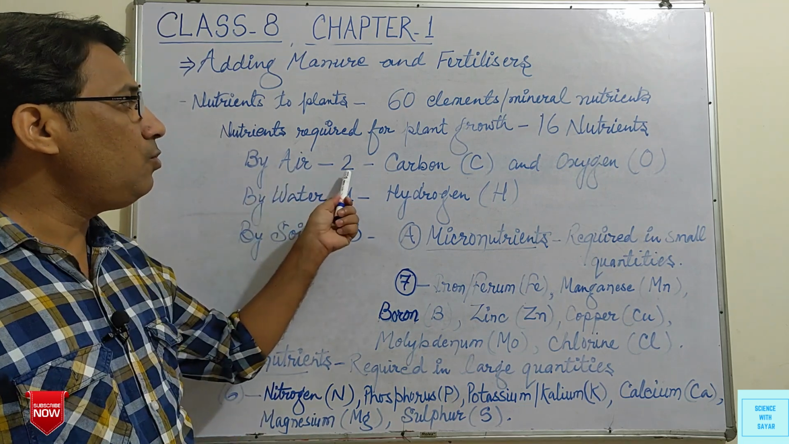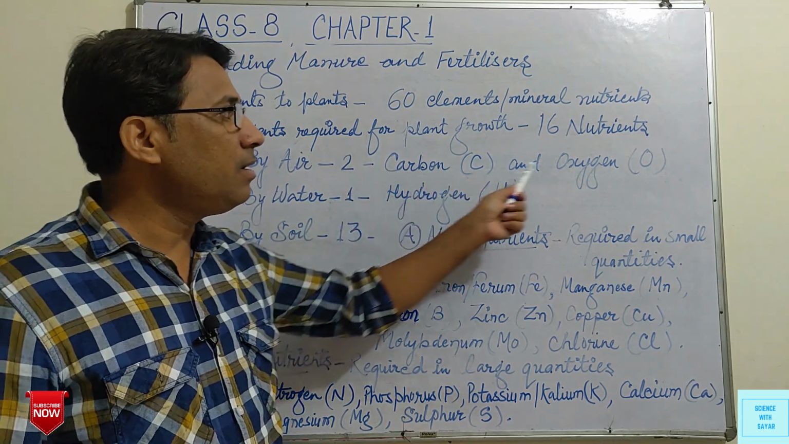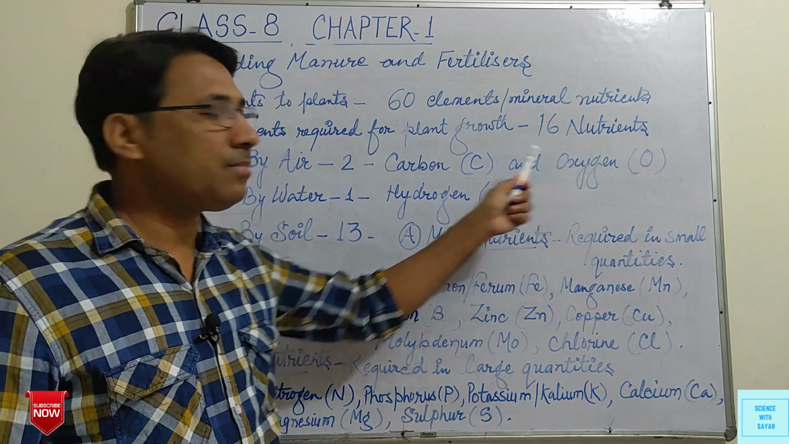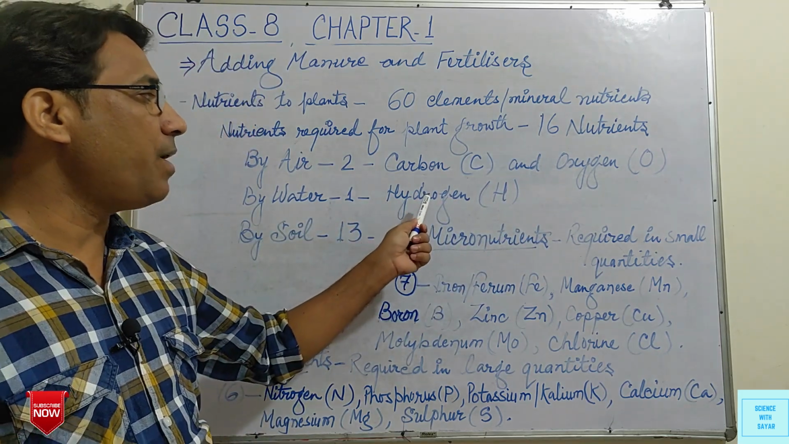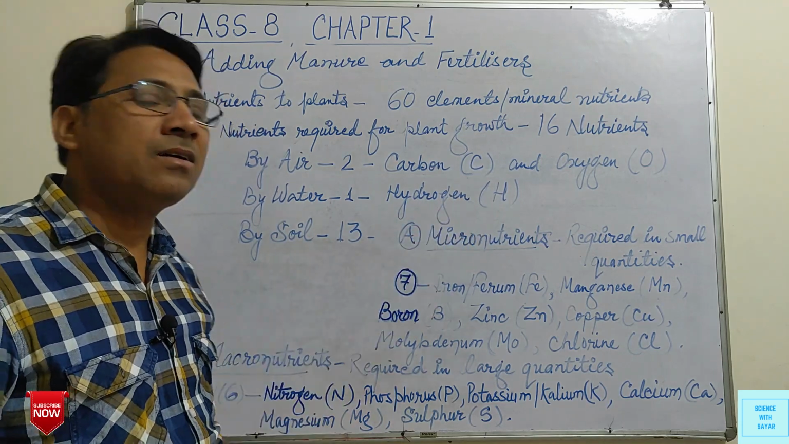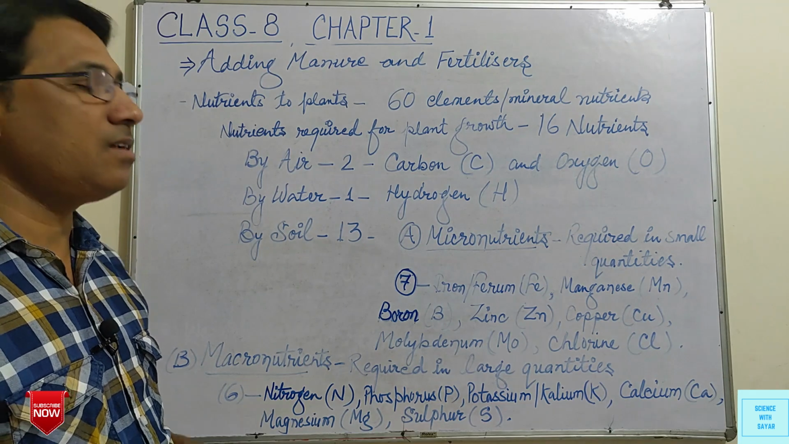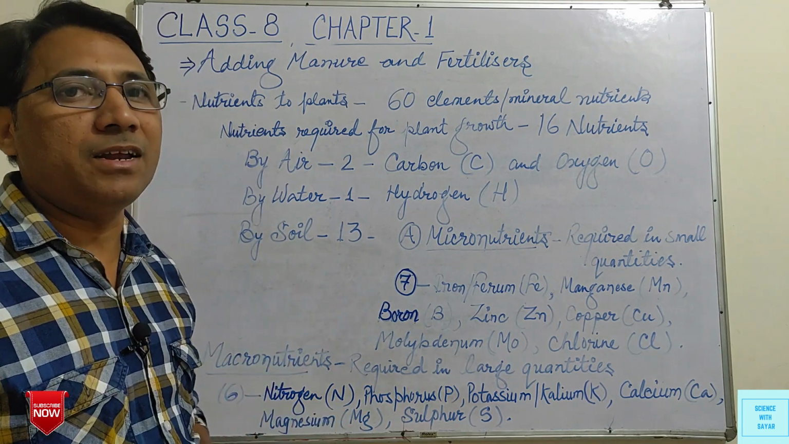By air, two nutrients are provided, those are carbon and oxygen. By water, one nutrient is provided, that is hydrogen, and the remaining 13 nutrients are required in large and smaller quantities.